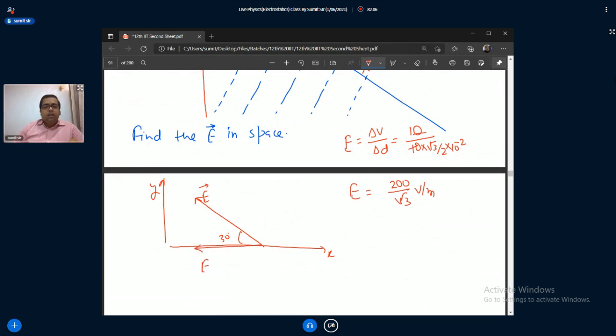You will get E cos 30, and here you get E sin 30. So in vector form we can write minus E cos 30 i cap and plus E sin 30 j cap. Are you getting this?